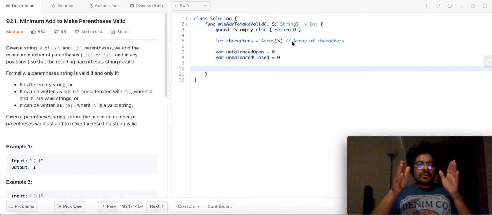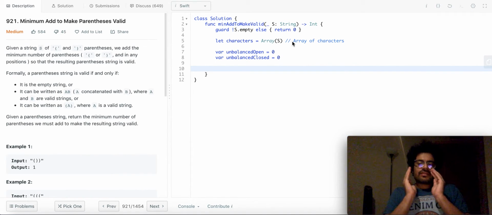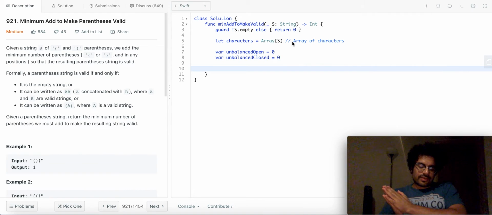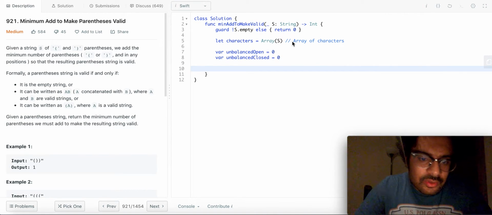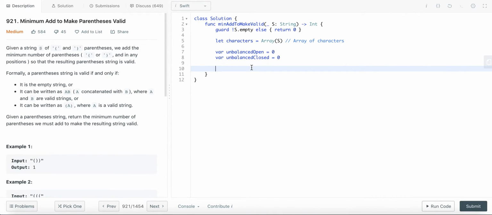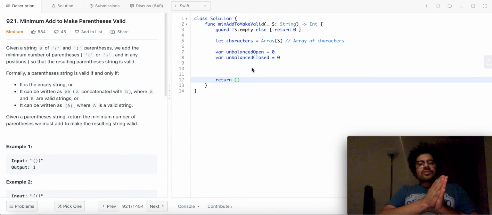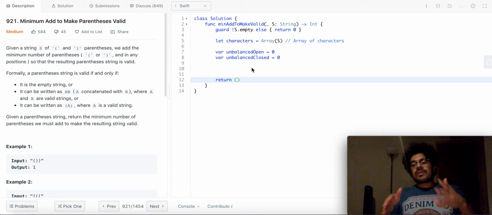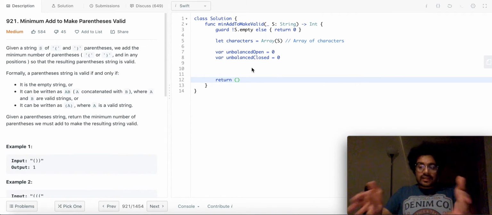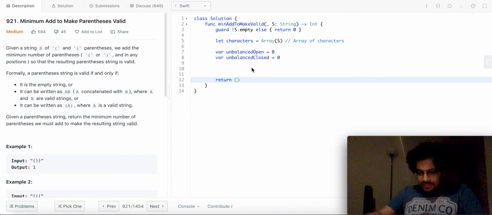We'll try to change the value of these variables as we are parsing the expression. And if you think about it, our result is the sum of these two, because the number of unbalanced open and unbalanced closed parentheses are the ones that we need to balance, and the number of parentheses that we need to add to this expression to make it balanced.